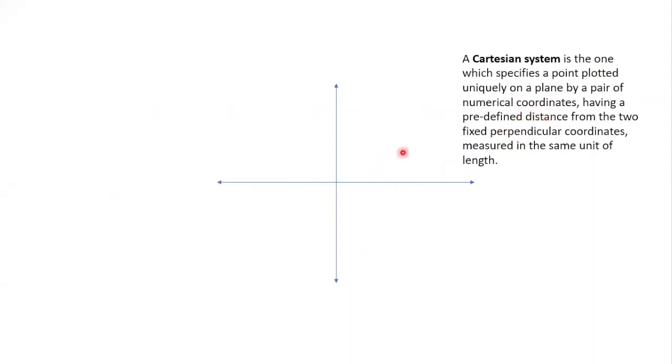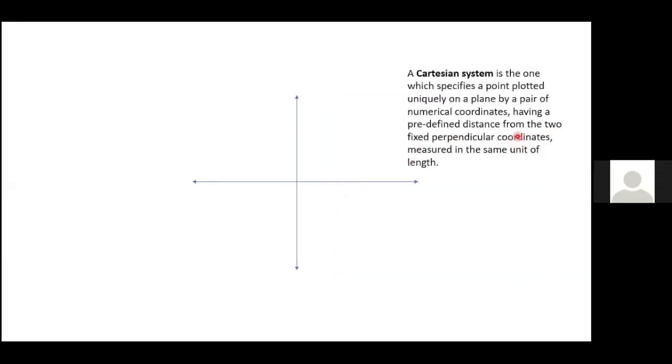For example, in the first question you can observe one x-axis and one y-axis. The position of the lamp is 20, 30, a pair of numerical coordinates, which we are representing in number form. They have a predefined distance, so as I said, the distance must be the same, from the two fixed perpendicular lines, the y-axis and the x-axis, measured in the same unit length.